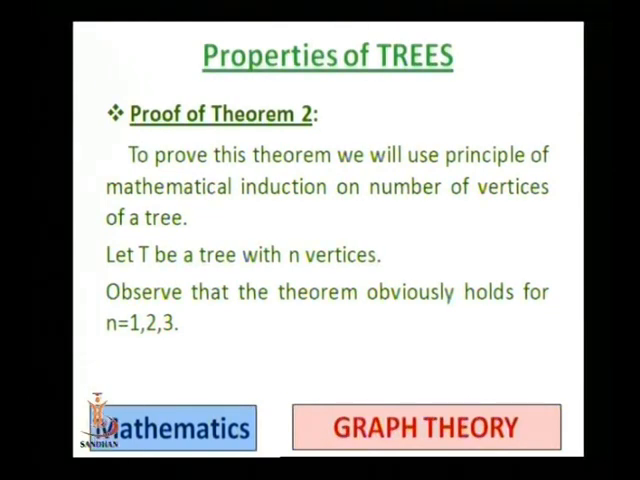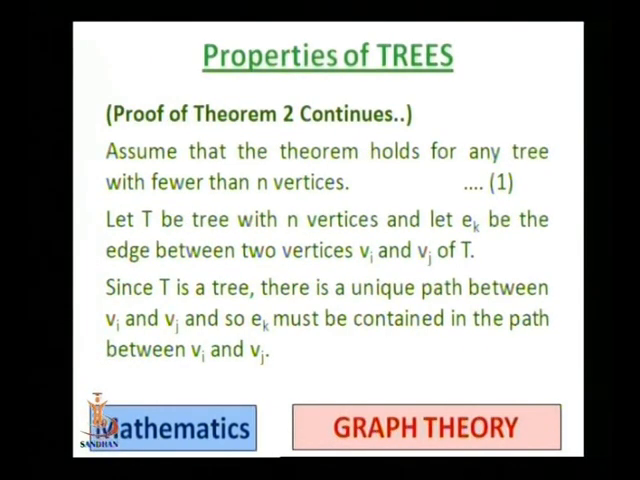For n equal to 3, if we join one vertex with the other two vertices, then we get two edges. And if we try to join the third one, then it becomes a cycle, so it does not remain a tree. So we have at least two edges. Here n equal to 3, so 2 is nothing but 3 minus 1. So for n equal to 1, 2, 3, the statement is verified easily.